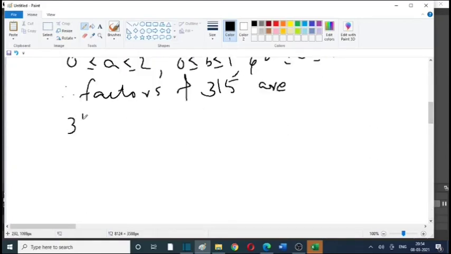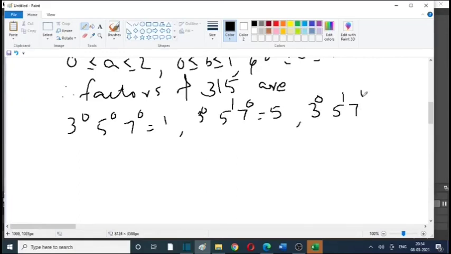3 raised to 0, 5 raised to 0, 7 raised to 0, which is equal to 1. Next, 3 raised to 0, 5 raised to 1, 7 raised to 0, which is equal to 5. Now 3 raised to 0, 5 raised to 1, 7 raised to 1, which is equal to 35. Now 3 raised to 0, 5 raised to 0, 7 raised to 1, which is equal to 7.